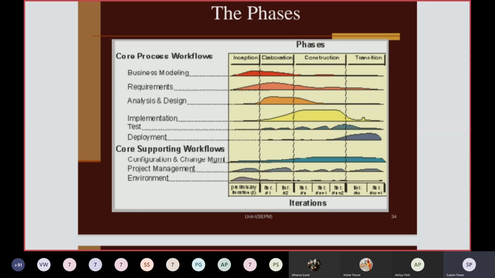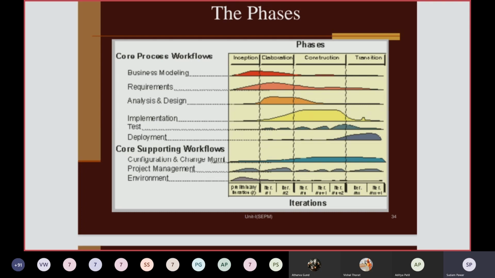If you see there, where it starts, business modeling starts in the inception phase itself, and it continues till construction. Requirement gathering and analysis also start in inception and continue till the mid of transition. And analysis and design will start after collecting the requirements. That's why it starts at the end of inception, and it will continue till the mid of construction phase. That is the analysis model and design model. Okay.